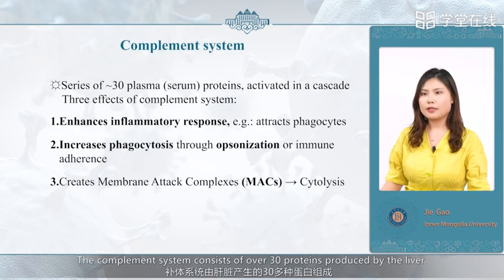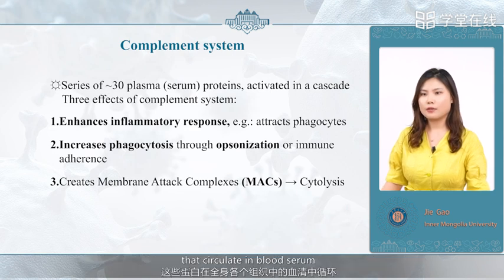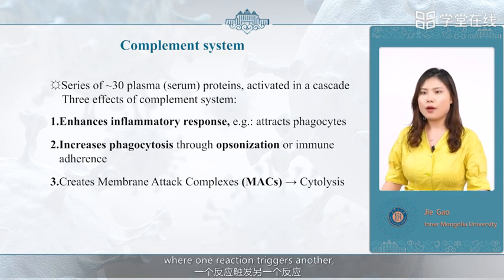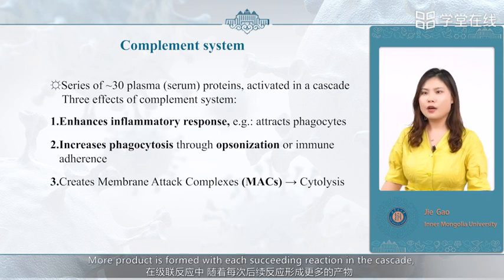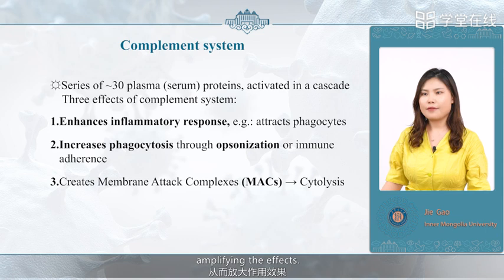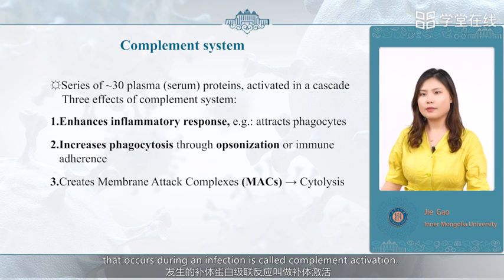The complement system consists of over 30 proteins produced by the liver that circulate in blood, serum, and within tissues throughout the body. Complement proteins act in a cascade, where one reaction triggers another, which in turn triggers another. More product is formed with each succeeding reaction in the cascade, amplifying the effects. The cascade of complement proteins that occurs during an infection is called complement activation.